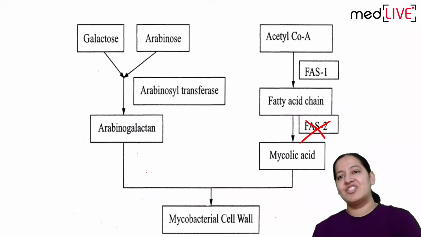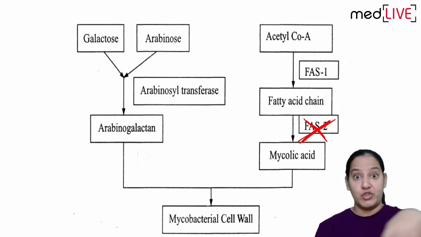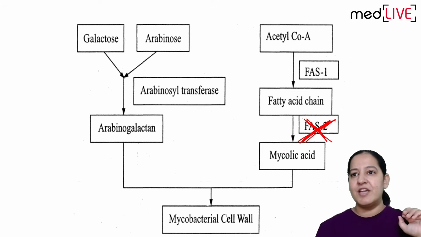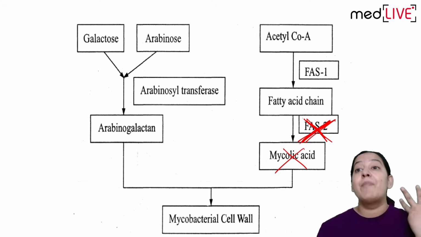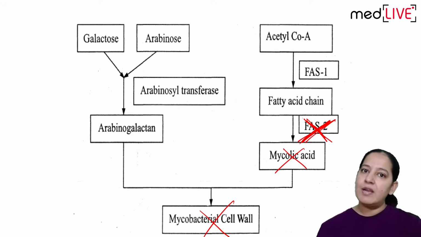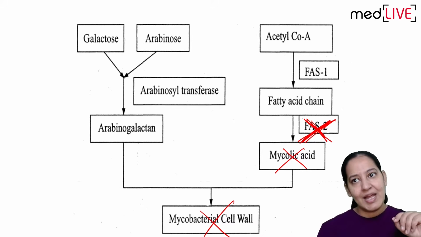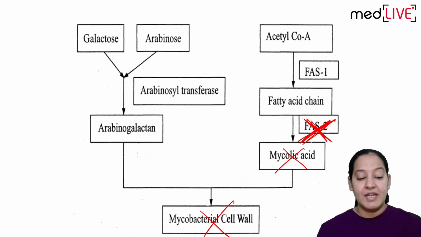What is the mechanism of action? In short, isoniazid inhibits the FAS2 enzyme. You know this flowchart now. If FAS2 enzyme is inhibited, mycolic acid cannot be synthesized. If mycolic acid is not synthesized, bacterial cell wall will not be synthesized. If cell wall is not synthesized, bacteria will die. This is how it acts as cidal. But how is it killing, how is it inhibiting this FAS2?